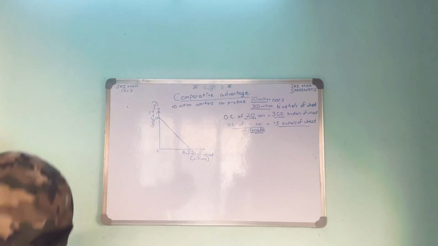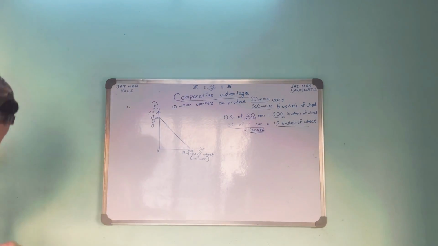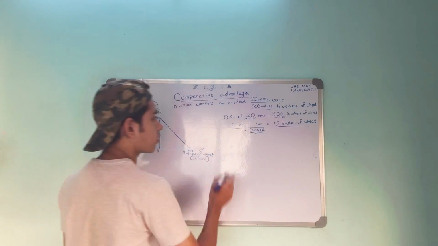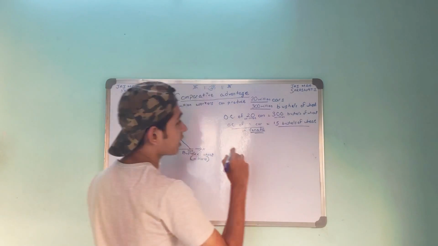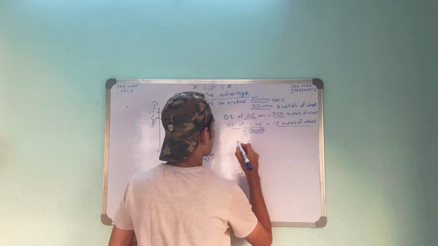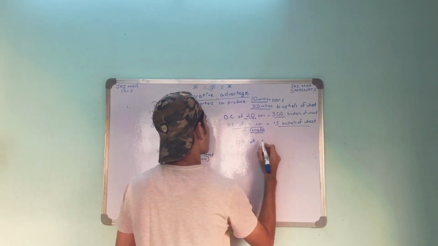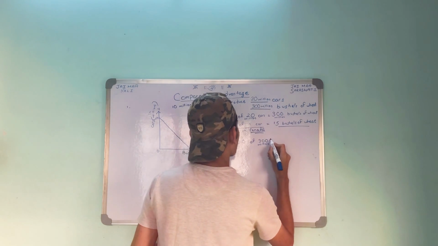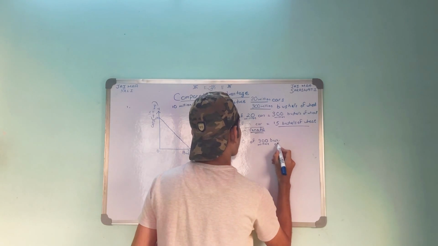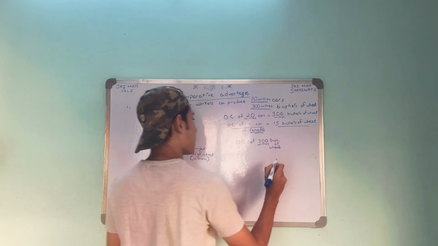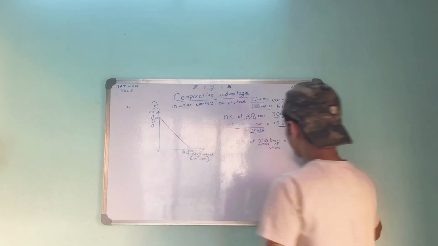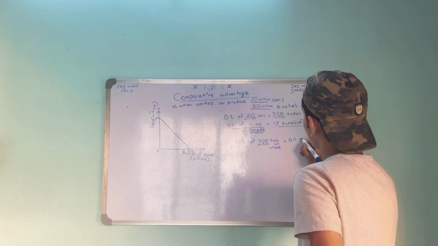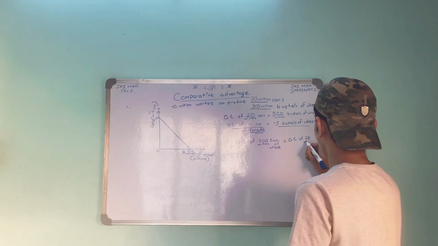Now let's see what the next question says. What is the opportunity cost of producing a bushel of wheat in Canada? We found the opportunity cost of one car, and now comes the opportunity cost of one bushel. We'll do the same thing again. The opportunity cost of 300 million bushels of wheat equals 20 million cars.